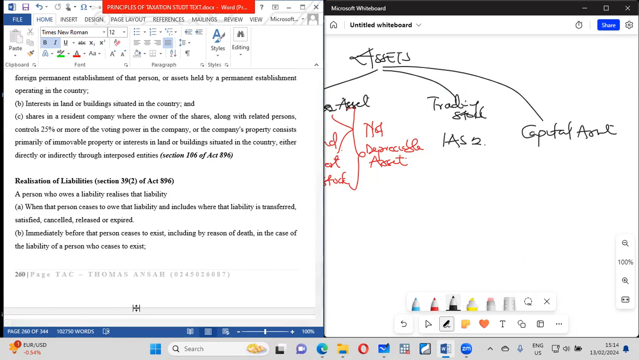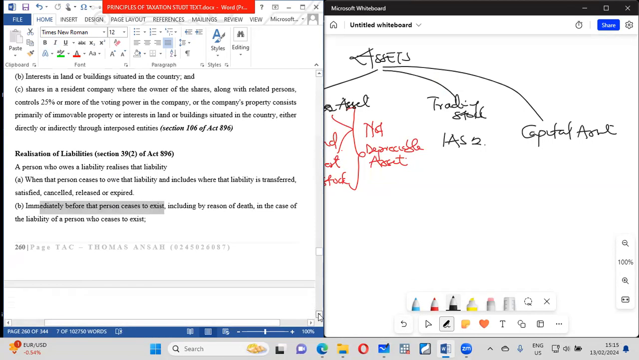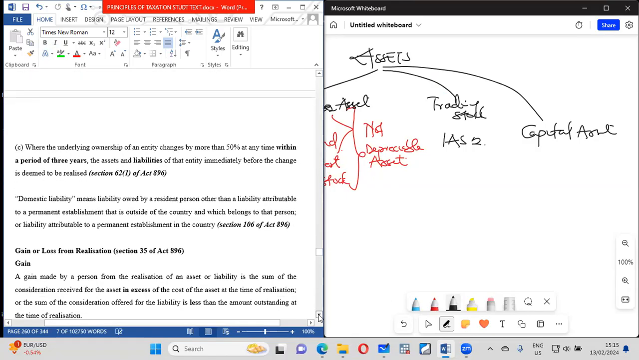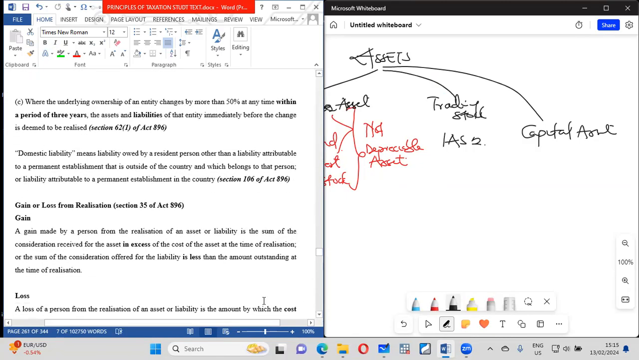And you can part away with the liability if you pay it off, if you satisfy it, if you cancel it, or if it has expired. All right. So all these things you must also understand. But immediately before a person ceases to exist, including by reason of death, if the person is dead, you can't go and chase him. That person that is dead, there is nothing you can do. You can't chase the person. All right. So basically, these are things that you are supposed to understand.